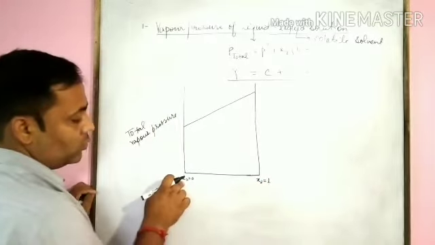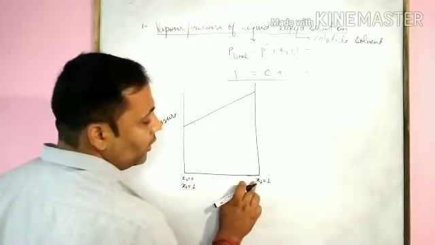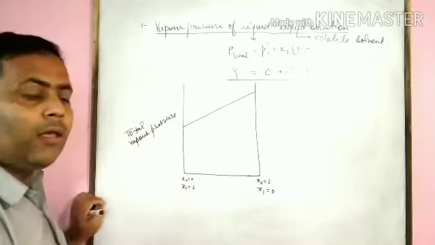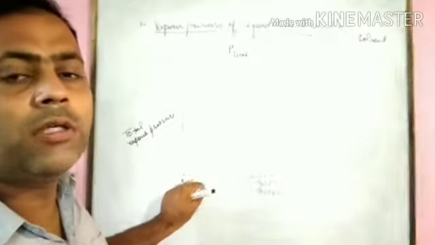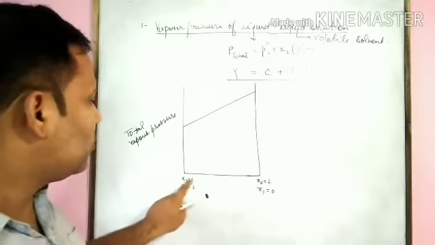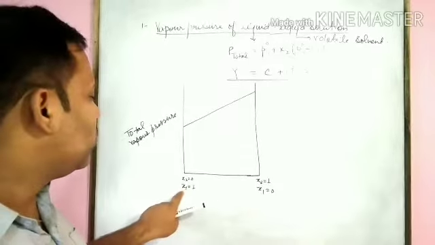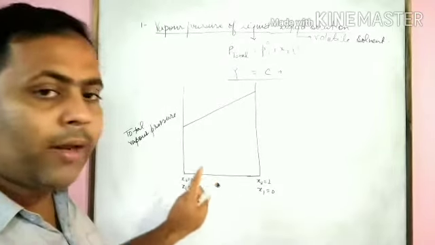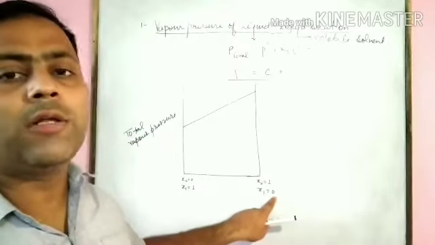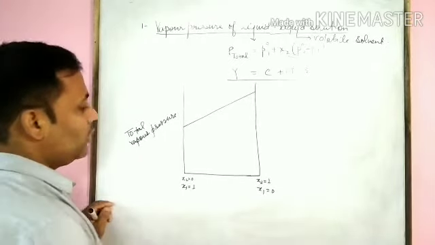If here X2 equals 0, then X1 equals 1, and when X2 equals 1, then X1 equals 0. Why? Because we know the sum of the mole fractions of two components will be 1. 0 plus 1 is 1. If X2 equals 0, अगर यहाँ X2 0 होगा, इसका X2 का मोल फ्रैक्शन 0 होगा, तो X1 यहाँ 1 हो जाएगा, क्योंकि बाइनरी सोल्यूशन है। यहाँ अगर X2 हमारा 1 है, तो ऑब्वियस है कि X1 जो है वो क्या हो जाएगा, 0 हो जाएगा। Let us see the variation. वेरिएशन क्या हो रहा है उसको हम देखेंगे.